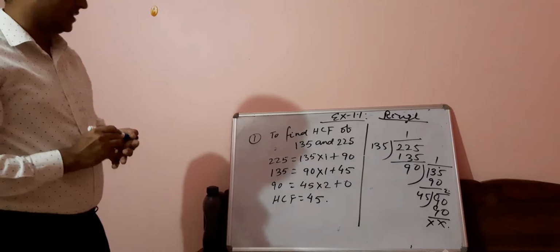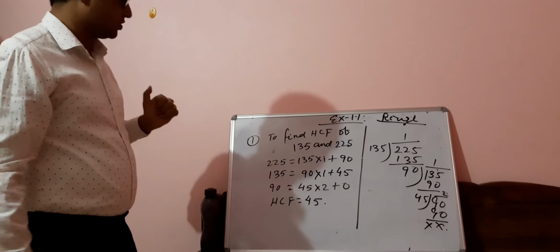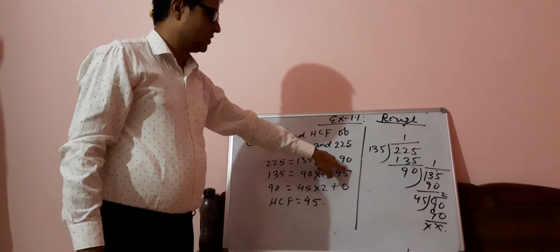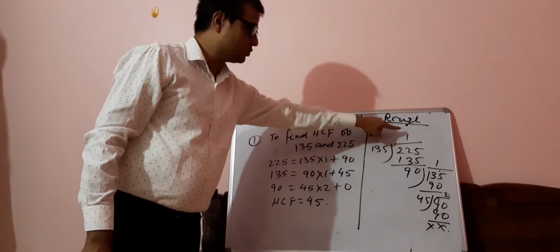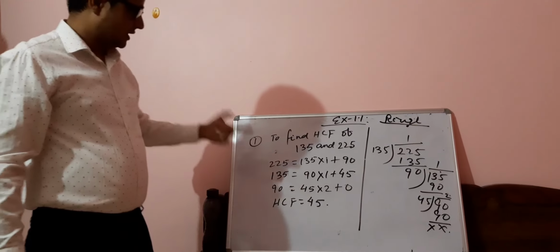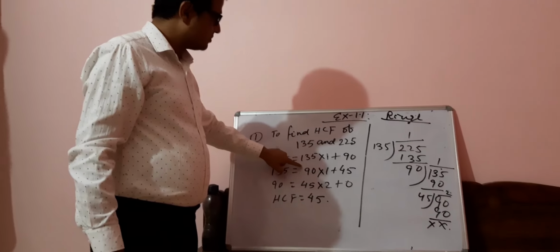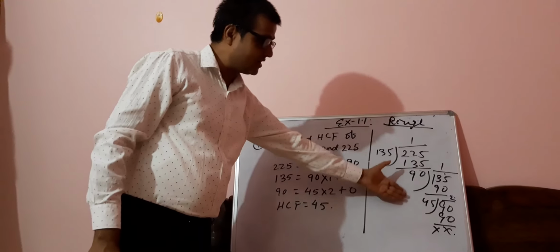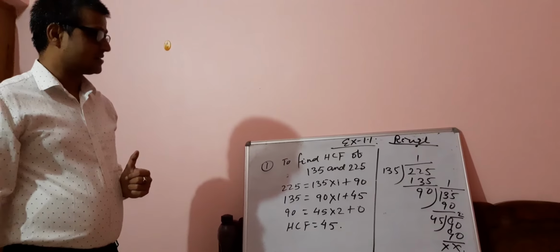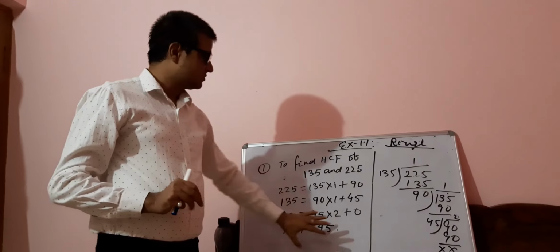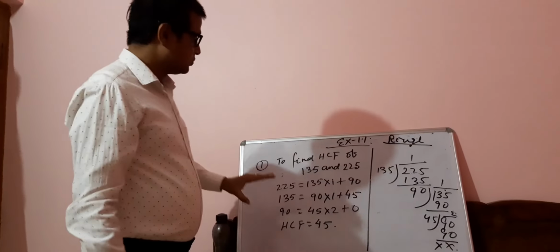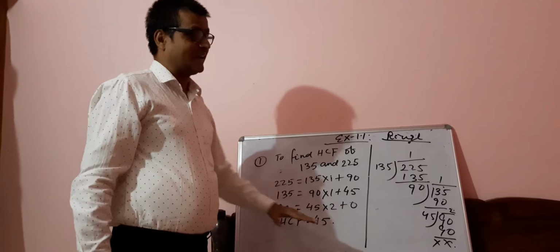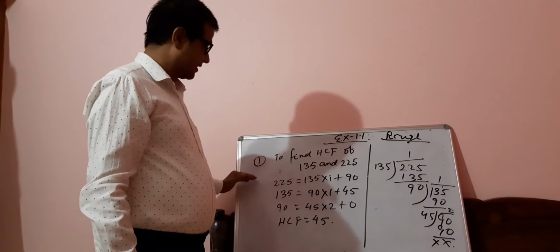And what is the algorithm? Dividend is equal to divisor into quotient plus remainder. Then in the next step, the divisor becomes the dividend and the remainder becomes the divisor, as is usually done when you find the HCF. We are just writing it in proper steps, so we are using Euclid's division algorithm.